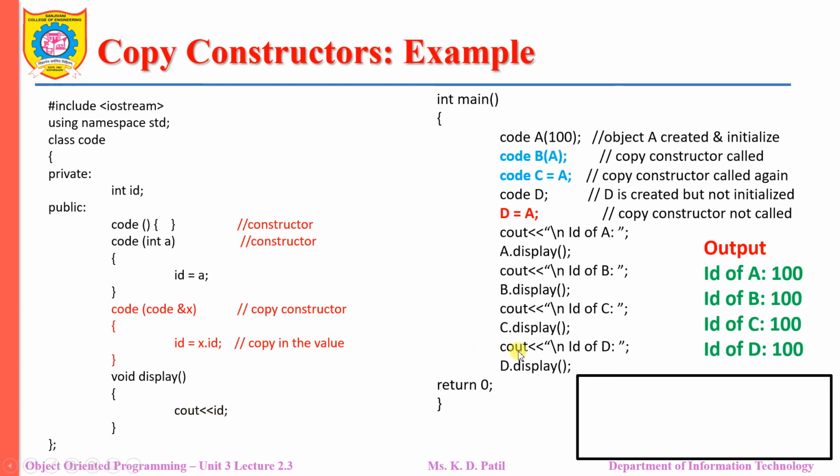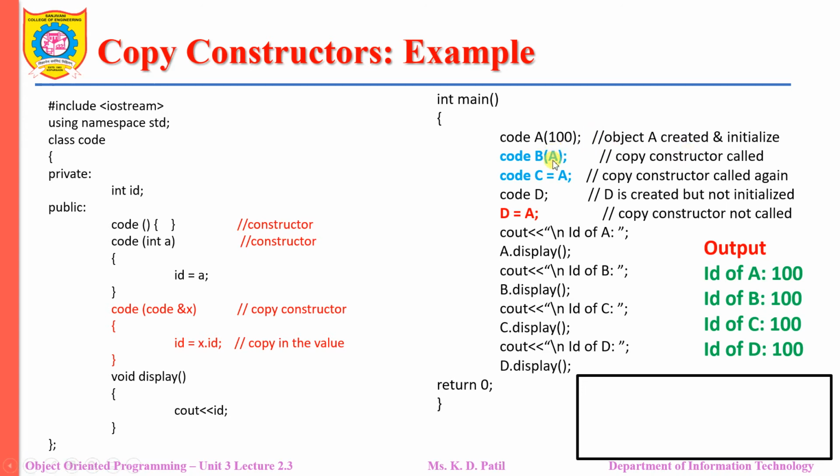Now please observe the main function over here. Here I have a class name and a is the object which is created for class code. Now when the object a is created, the parameterized constructor is invoked as the argument 100 is passed to that object. So this 100 will come here and the value 100 will be assigned to the id. Now the value of the data member id will be 100, which will be invoked by the object a.